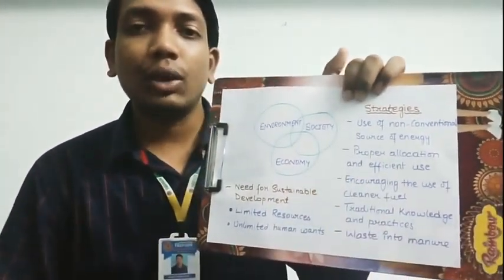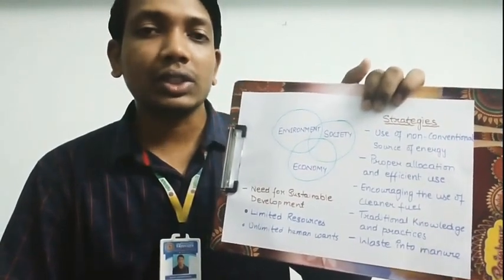The next one we talk about is proper allocation of resources and efficient use of the resources. Now the resources, we said, are scarce and limited in nature. So these limited resources are to be allocated or distributed properly for satisfying different wants.